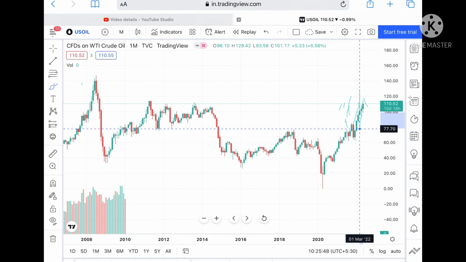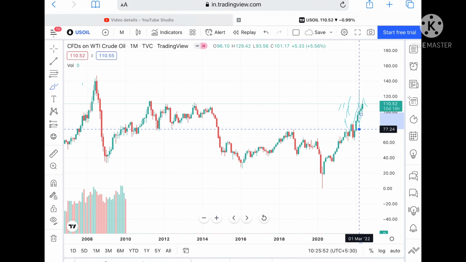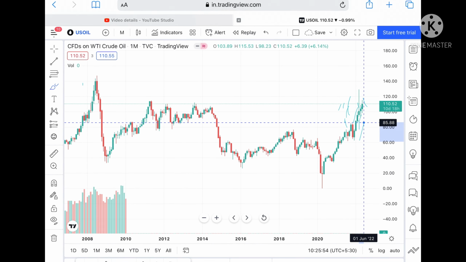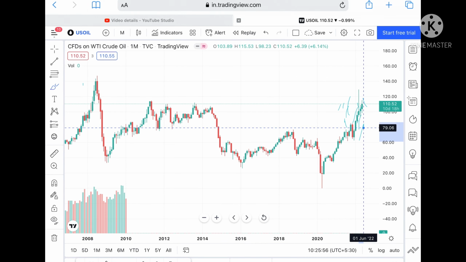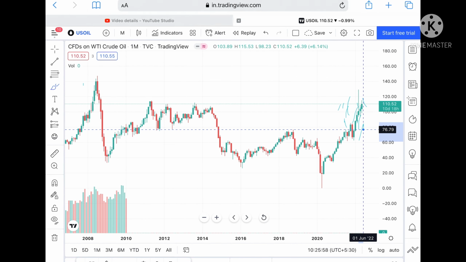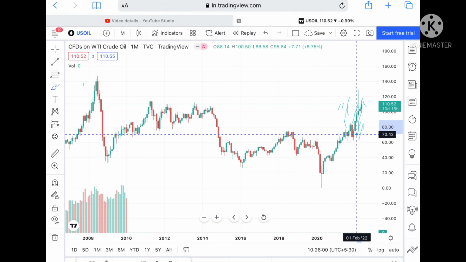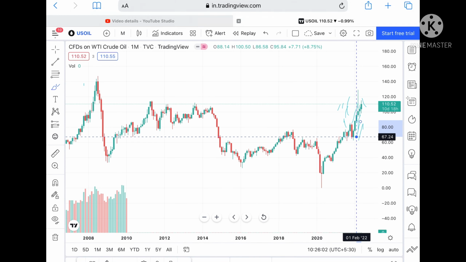from there we can see it can move further down towards a level of 77, and 77 is a very strong support. The first strong support we can see coming at around 85.88. If this level breaks, we can see a level of 77, okay, and if this level also doesn't sustain, then we can see a probability of touching 67.24.